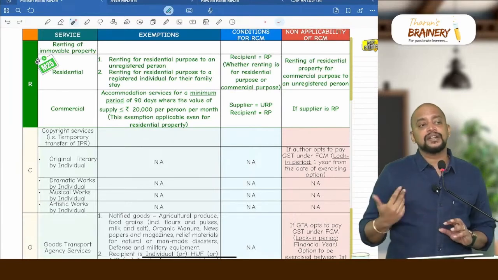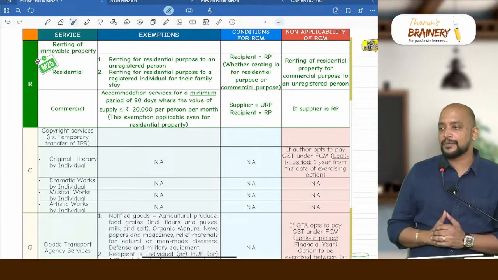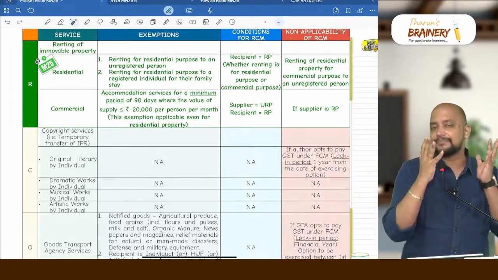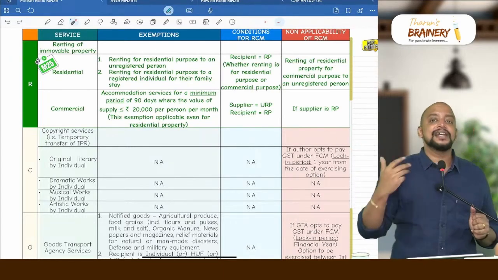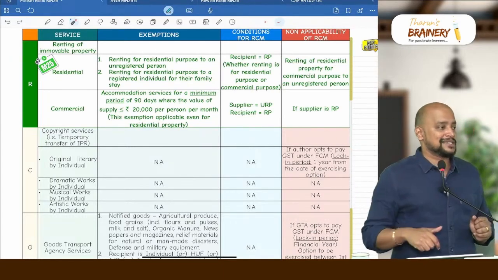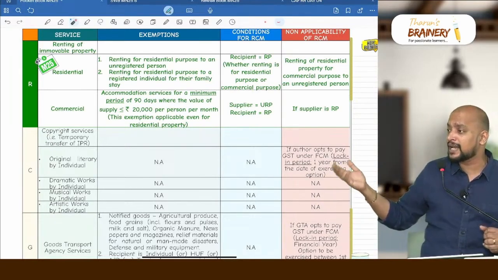Okay. What if the recipient is unregistered? Then it will be FCM. That is, wherever it is exempted in the remaining cases. If it is for commercial purpose, it will be taxable. There, if the recipient is registered, then it will be RCM. If the recipient is unregistered, then it will be FCM.